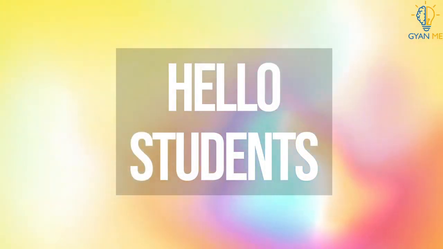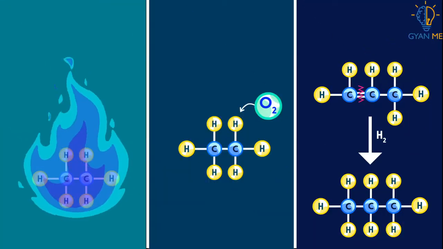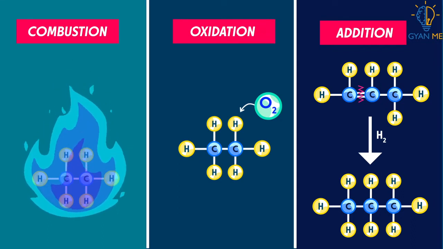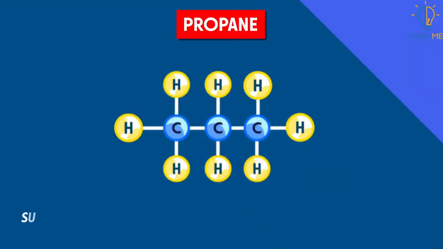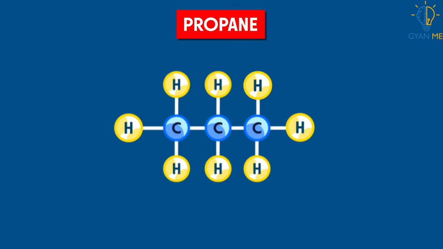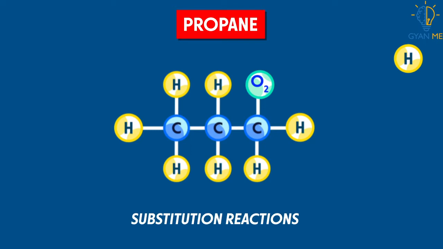Hello students. Previously we learned about the combustion, oxidation and addition reactions of hydrocarbon compounds. We are now left with one more type, the substitution reaction of carbon compounds. Substitution means the removal and replacement of something. On the same lines, if an atom or more from a compound is removed and a new atom or molecule is added in its place, such a reaction is called substitution reaction.